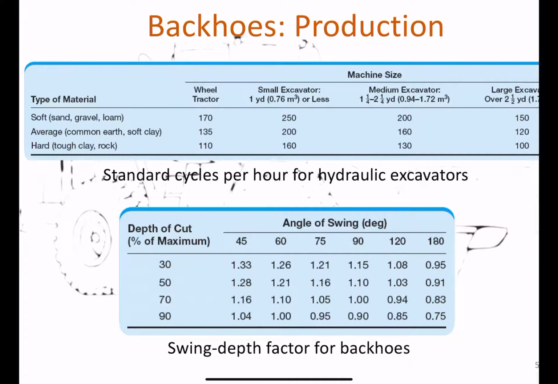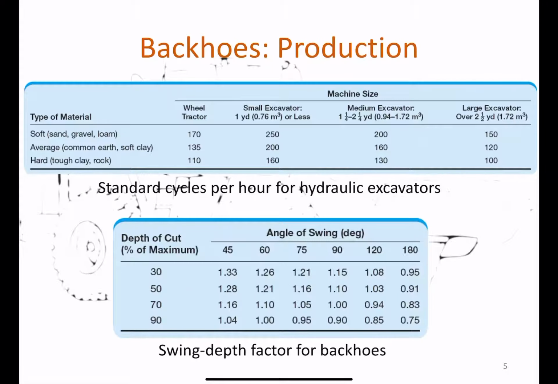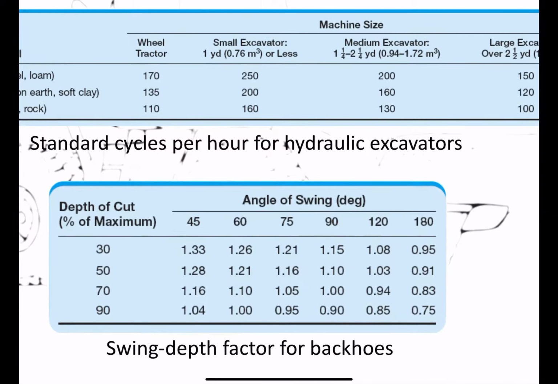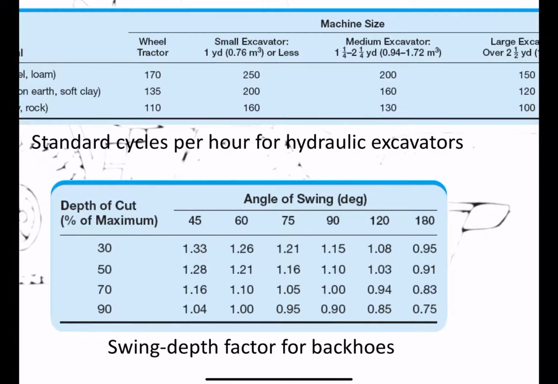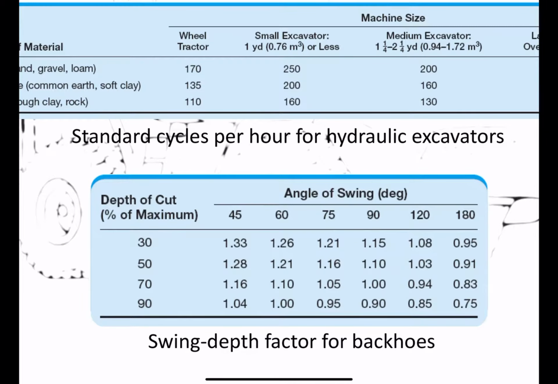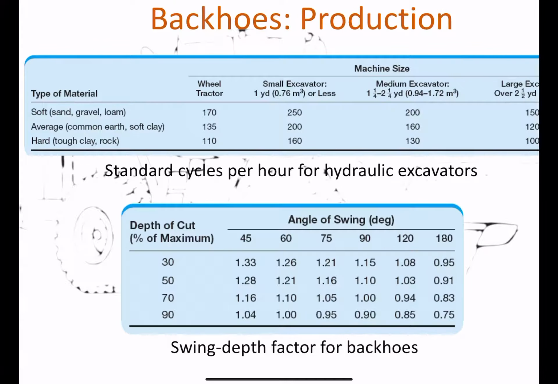And then we have the S, which is the swing depth factor, and you see it in the table below, table 3.4. It depends on two components: angle of swing, so as you can see, when you swing wider, the angle increases and the efficiency is also affected.